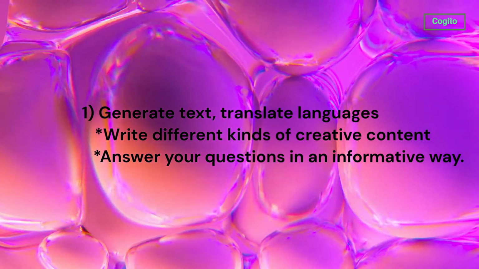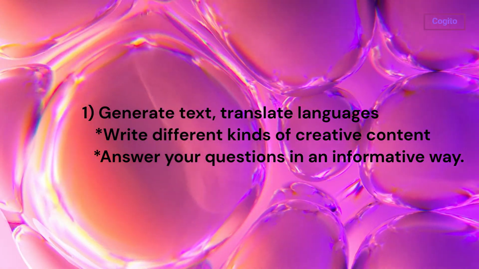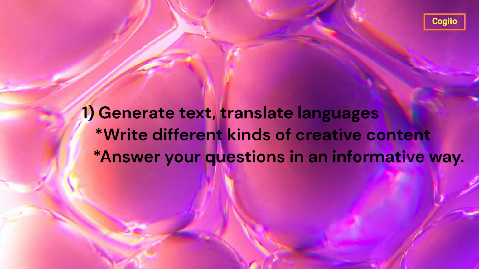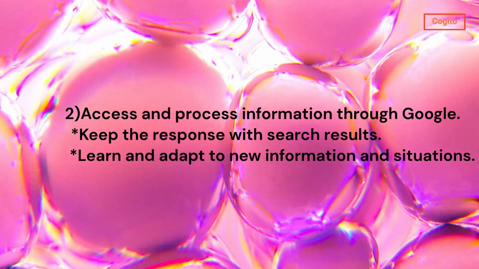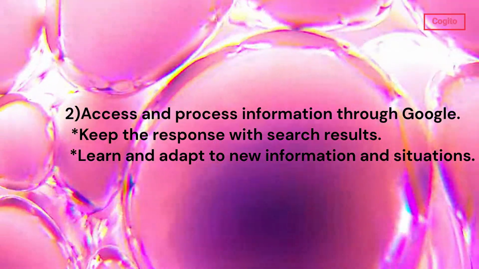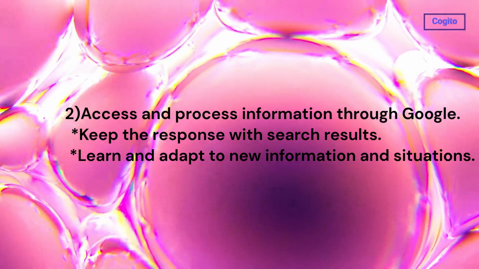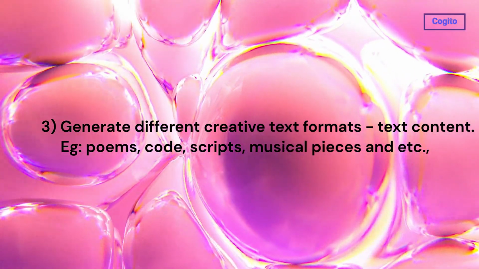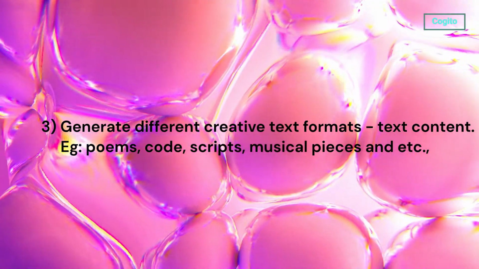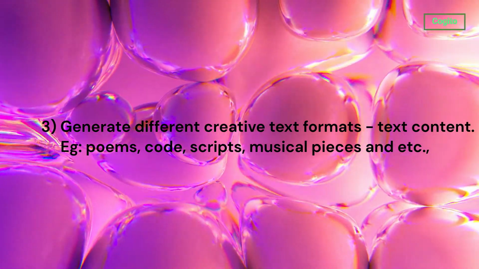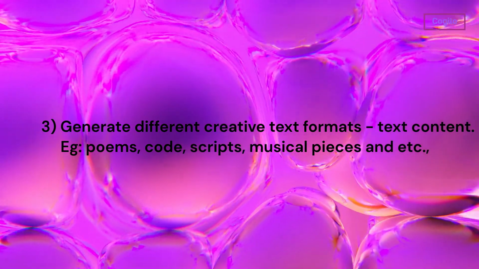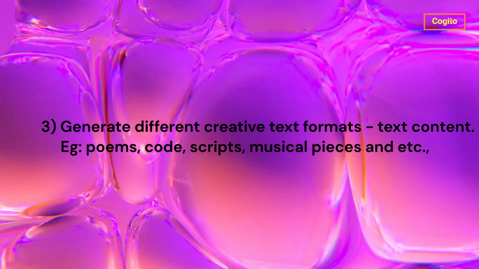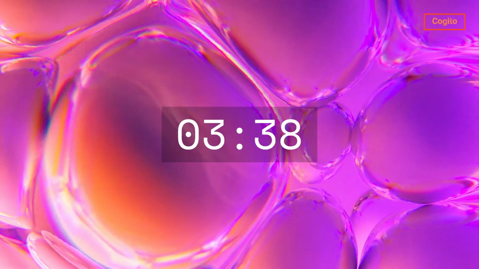Number 1, it can generate text, translate languages, write different kinds of creative content, and answer your questions in an informative way. Number 2, it can access and process information from the real world through Google Search and keep its response consistent with search results. Number 3, it can learn and adapt to new information and situations. It can generate different creative text formats, like poems, code, scripts, musical pieces, email, letters, etc. Now let's explore these features one by one and see how they work.